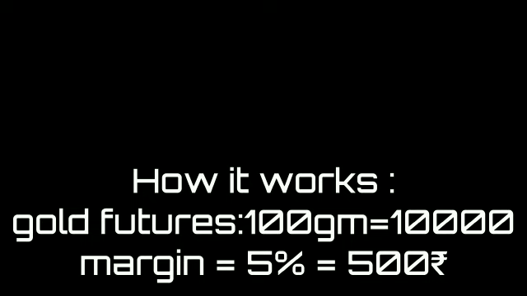Let us understand this with a small example. You are buying a gold futures contract. The minimum contract size of the gold future is 100 grams. 100 grams of gold may be worth rupees 10,000. The margin for gold set by MCX is 5%. So you only end up paying rupees 500, which is the margin.